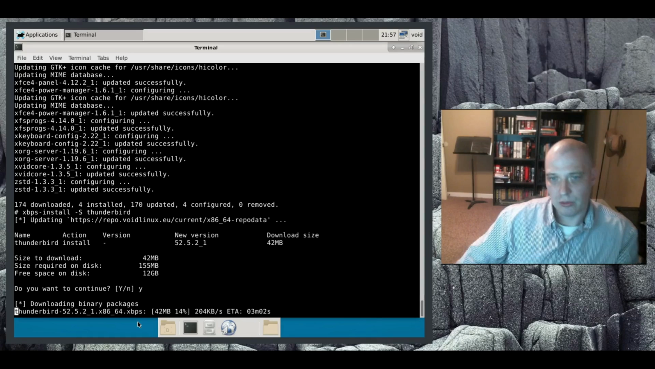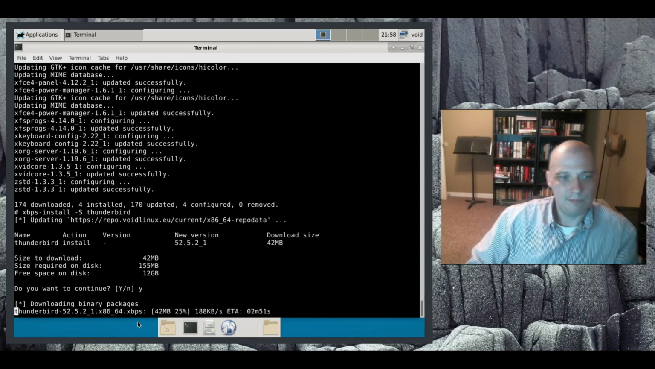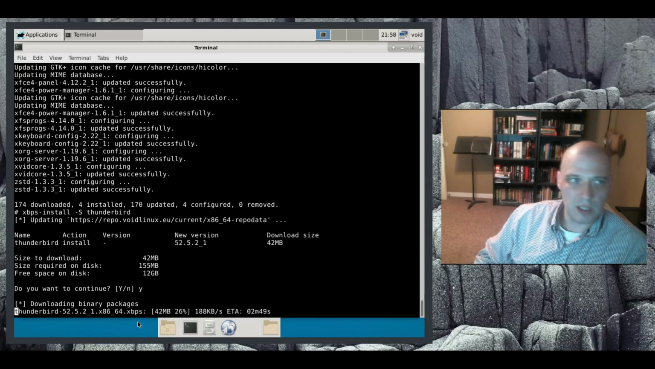That's pretty slow for one package. Thunderbird is not the smallest program in the world, but it's not some kind of huge program either. If I was installing this in Debian or Ubuntu or Arch, under a minute is what it would take. So this is slow. ETA is still over 3 minutes now just to download the package. Then after that, so I'm just going to keep letting this run.